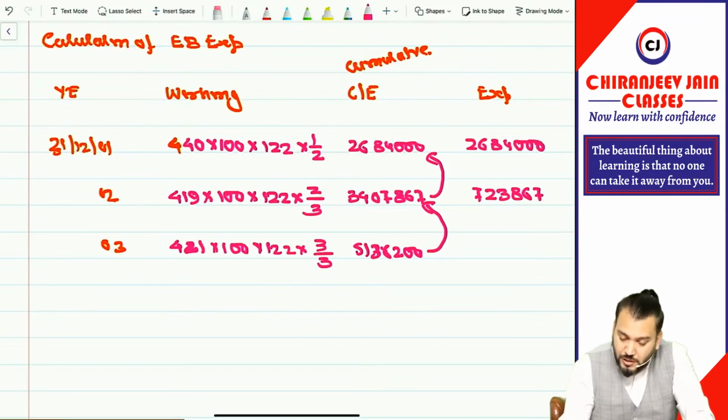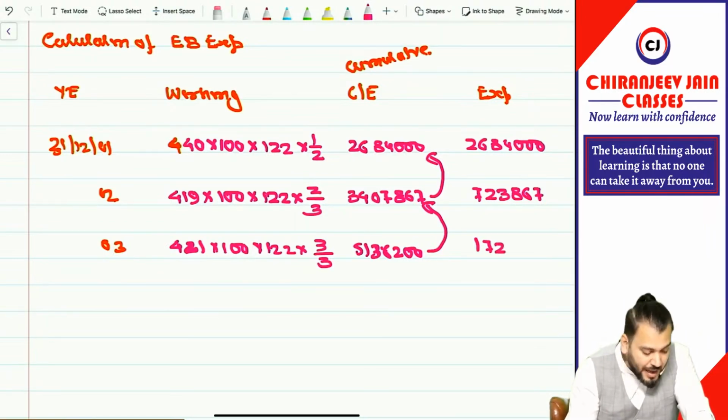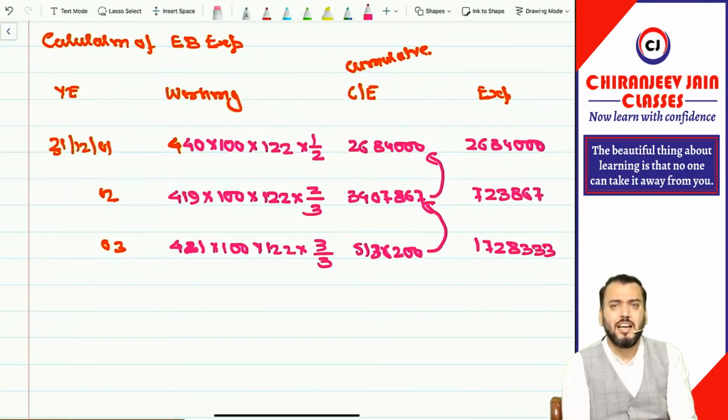Got it? So it is minus 34 lakh 7,867. How much is it coming? It is nothing but 17 lakh 28,333. Got it? Once you have calculated the correct expense, the journal entry is very easy.